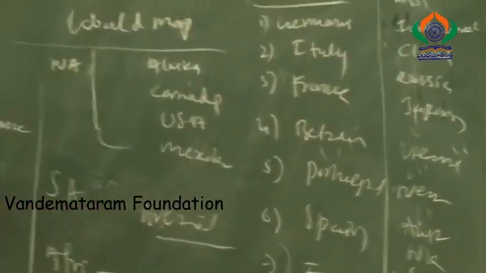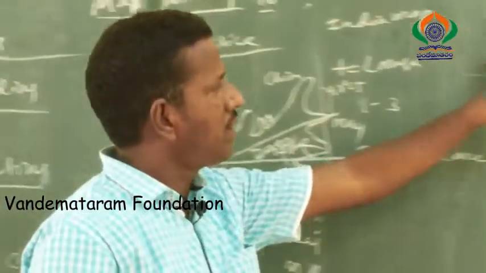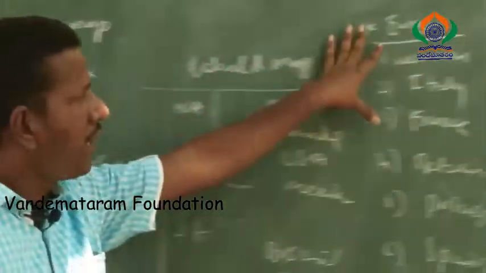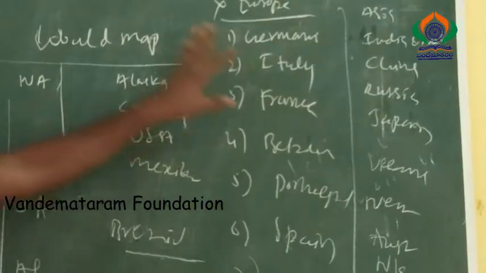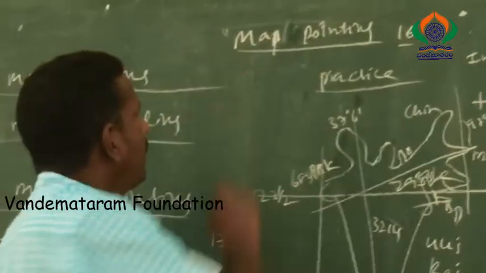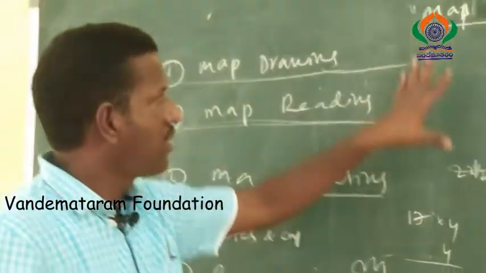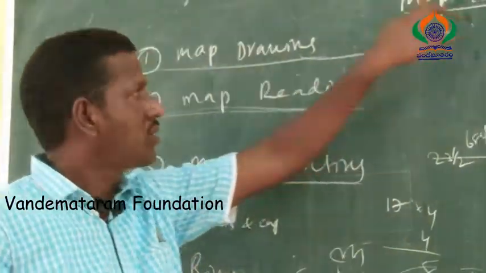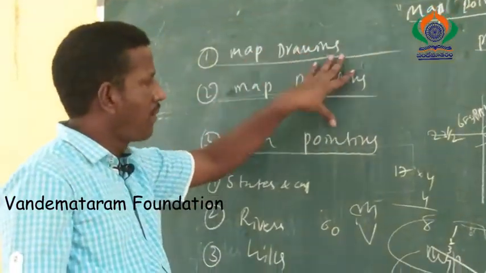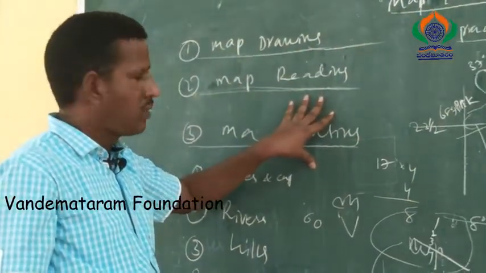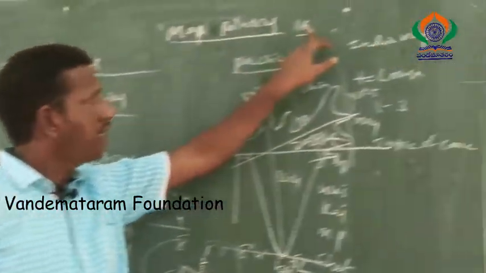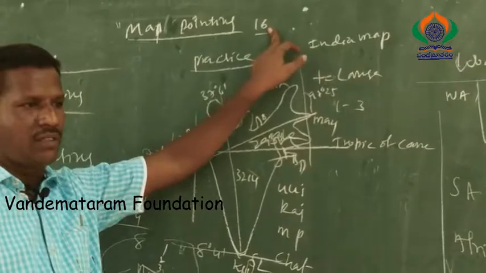If we want more marks in the world map, we should cover all areas, especially Europe and Asia, and some parts of North America and Africa. So this is map painting. My dear students, everyone focus on map painting. The easy way is to follow 3 steps: map drawing, map reading and map painting. It is a very easy way. So every student can get the 16 marks. Thank you.